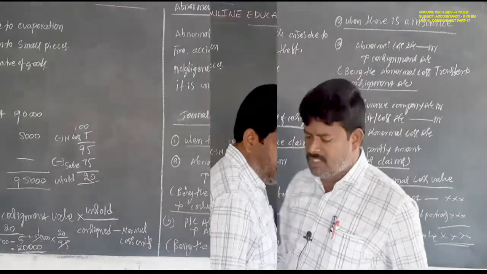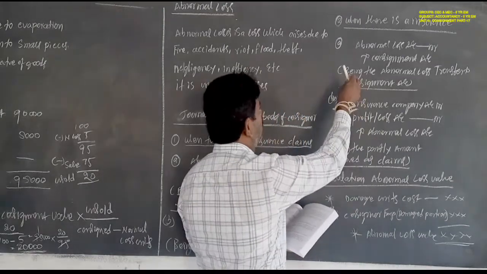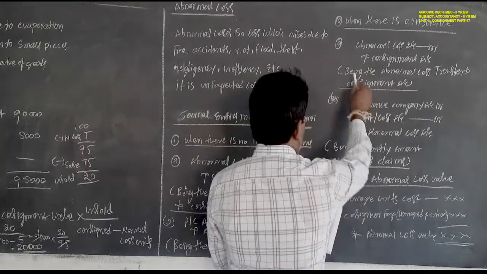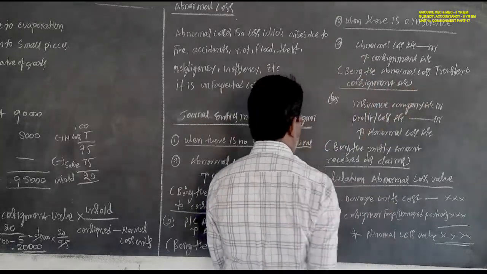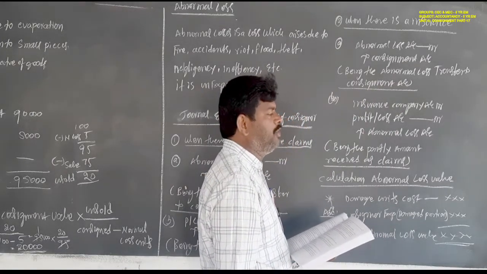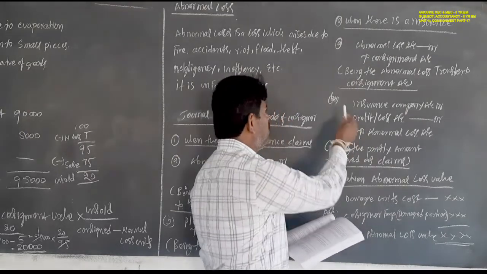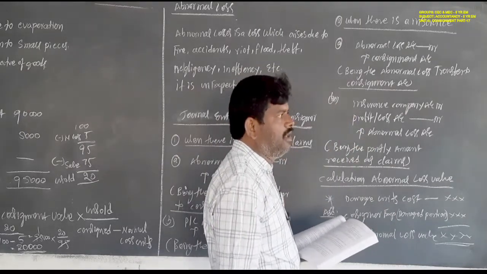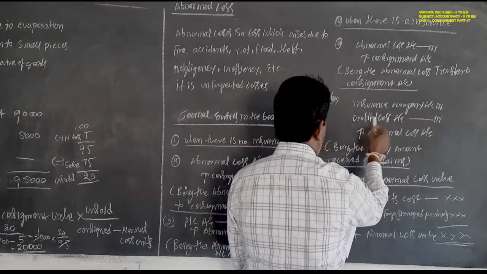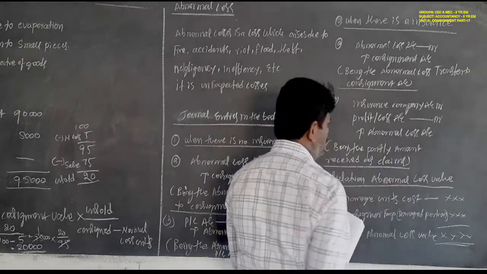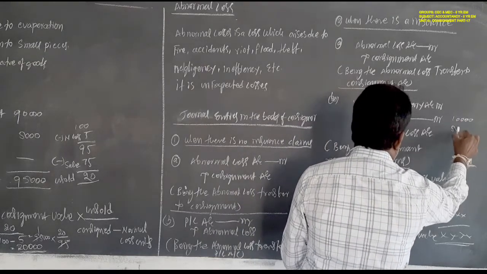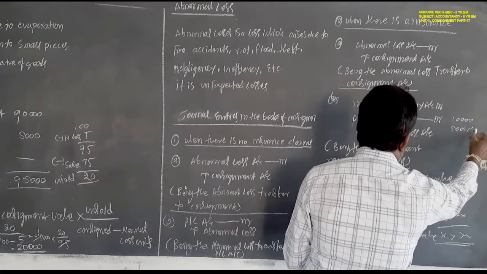Now suppose there is an insurance policy. The first entry is the same: abnormal loss account debit to consignment account, being the abnormal loss transferred to consignment account. It will be the same in the case of insured or uninsured policies. But in the second entry, for the amount recovered from the insurance company, insurance company account debit, profit and loss account debit, to abnormal loss. Suppose the loss is 10,000 rupees and the insurance company paid only 5,000 in claims.